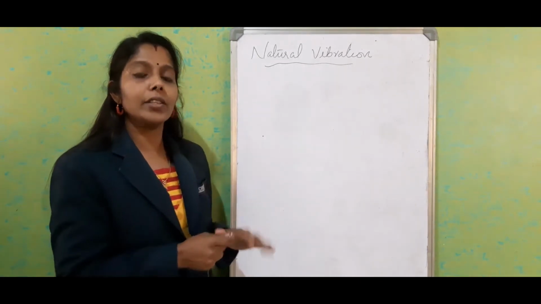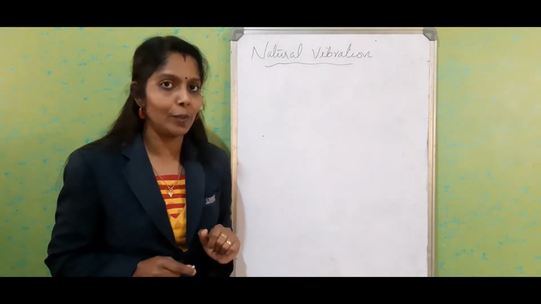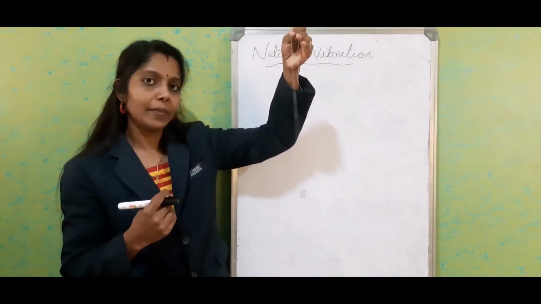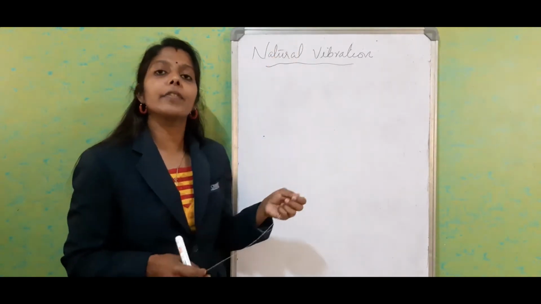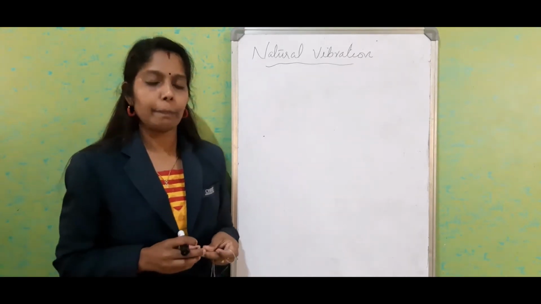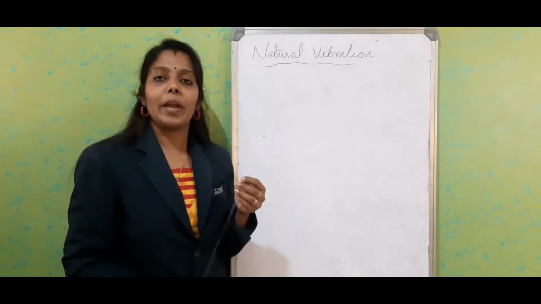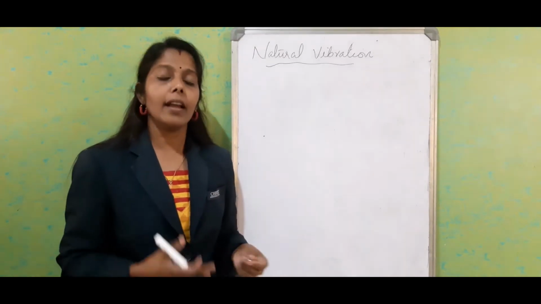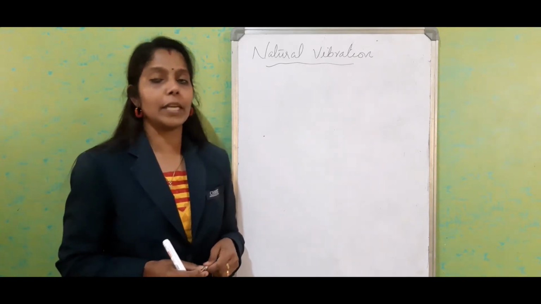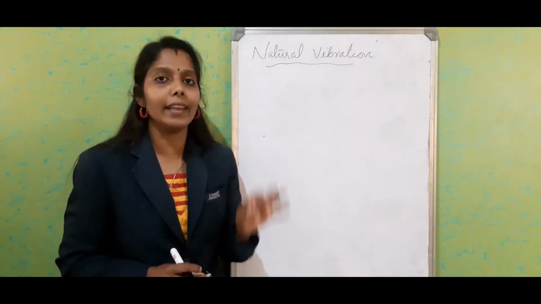So natural vibration is only possible in vacuum. In normal situations, it is not at all possible. The vibration produced by the body is known as natural vibration. In the same way, the time period of the body depends upon the size and shape, or we can say the structure of the body. The time period of the natural vibration is known as the natural period, and in the same way the frequency of the natural vibration is known as the natural frequency. And all these vibrations are possible only in vacuum.